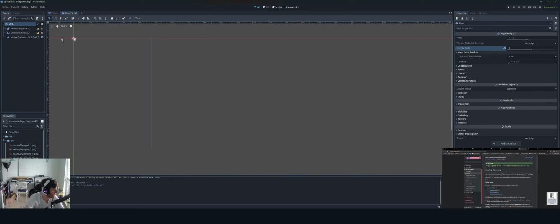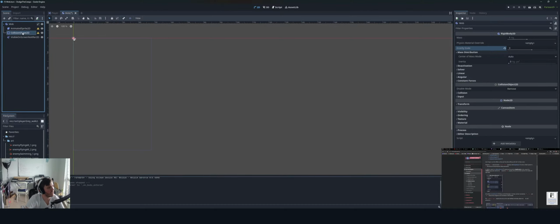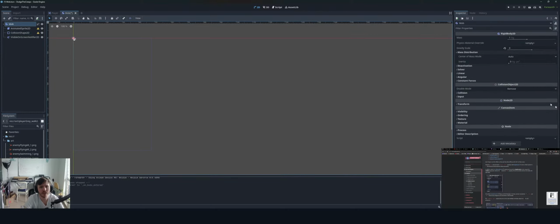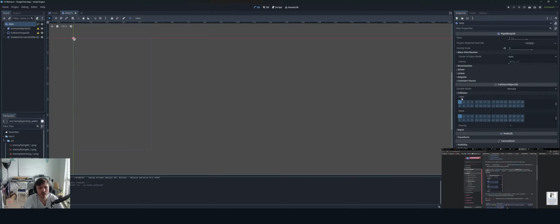Okay, so this will prevent the mob from falling downwards, makes sense. In addition, under the collision object 2D section, just beneath the rigid body 2D section, collision mask, uncheck the 1 inside of the mask. This will ensure the mobs do not collide with each other. Interesting. Okay, so rigid body 2D, collision object 2D, collision, so mask 1. By default, it is 1. So that's good to know.